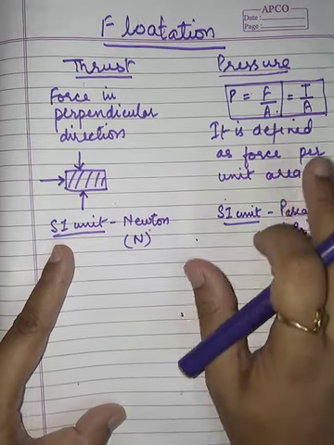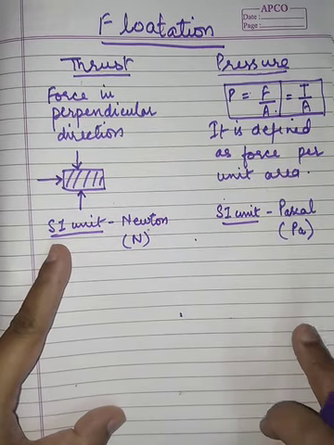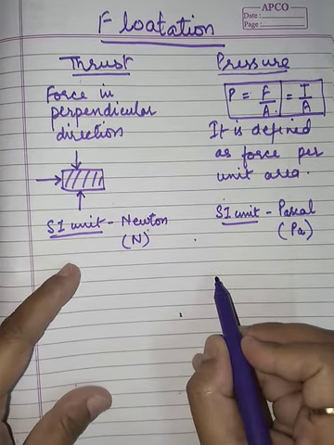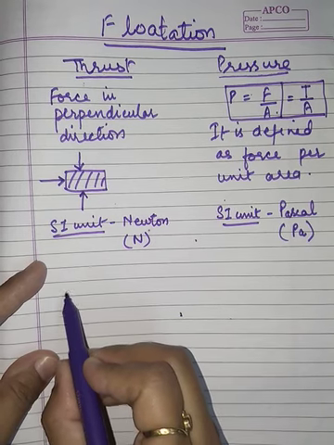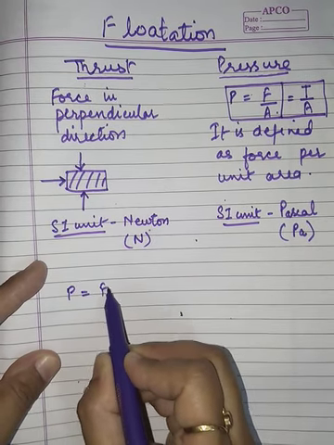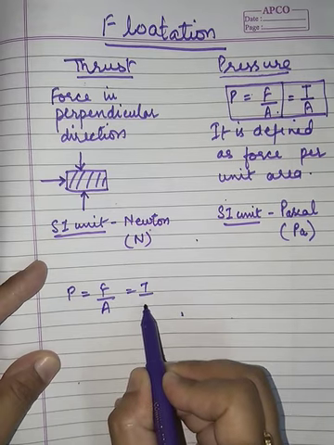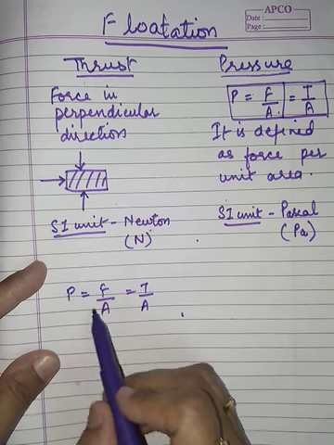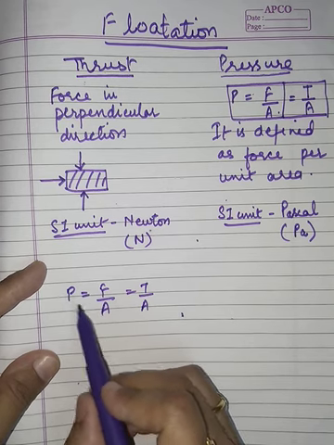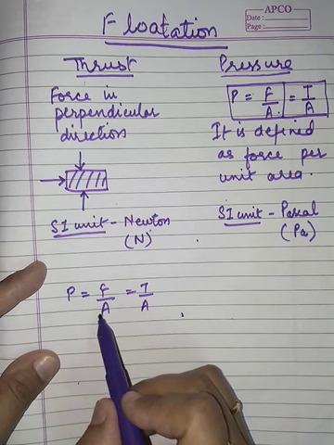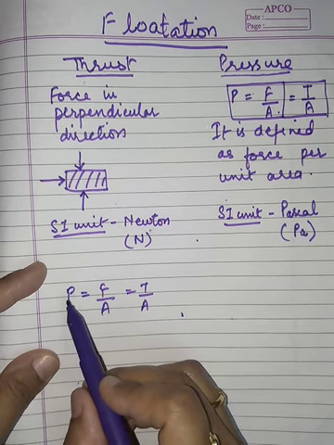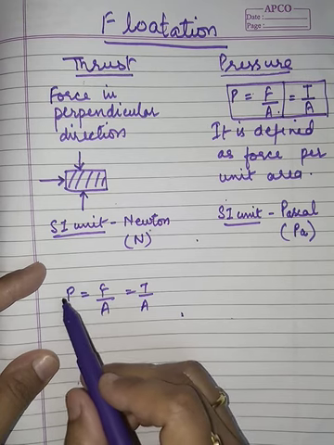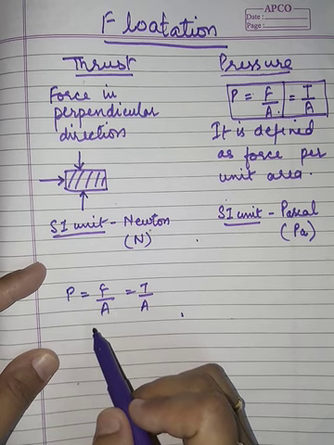Now the concept of pressure can be understood a little bit more deeply with the help of this formula. The formula is P equals force upon area, or thrust upon area. Area and pressure are inversely proportional here. If they are inversely proportional to each other, that means if the area is more, then the pressure will be less, and if the area is less, then the pressure will be more.